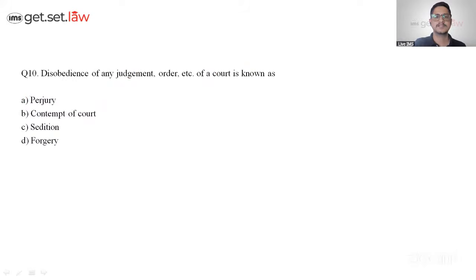Okay. Chalo. Next, disobedience of any judgment, order, etc. of a court is known as. Court ka order, if you don't follow, what does that mean? It is perjury? No. It is sedition? No. It is forgery. These are different concepts in criminal law. Sedition is something related with speech. You want to overthrow the government. That's seditious speech. Forgery, you are doing something with the document. So you are only left with option B, that is contempt of court, because it is related with court. You can copy that answer also if you don't even know it, right?